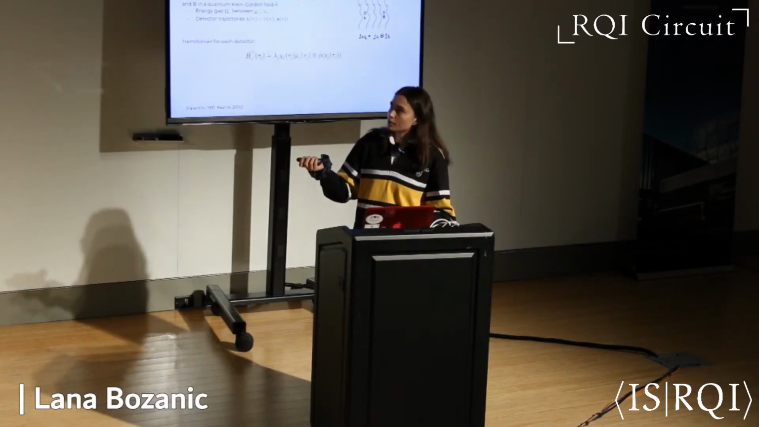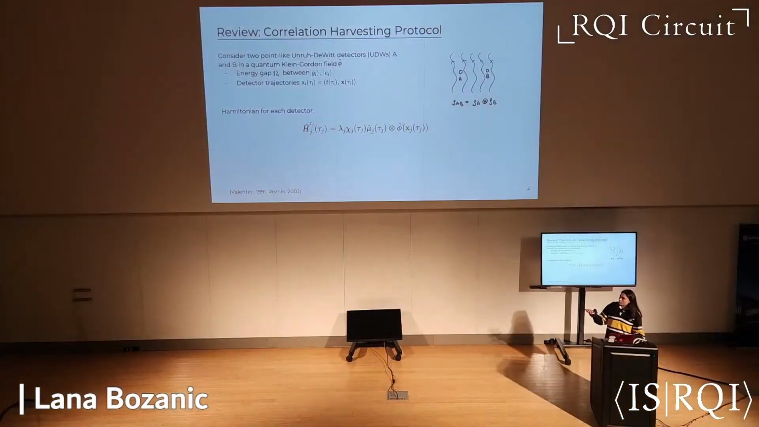The Hamiltonian that describes each individual detector is governed by this equation, where lambda is the coupling strength, chi is the switching function, which controls the duration of the interaction between the field and the detector, and mu is the monopole moment. Finally, this last term is just the value of the quantum field along the trajectories that we send our detectors on. With this, we can define the total interaction Hamiltonian for the entire system.